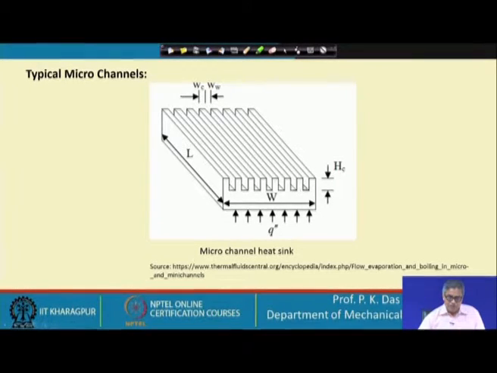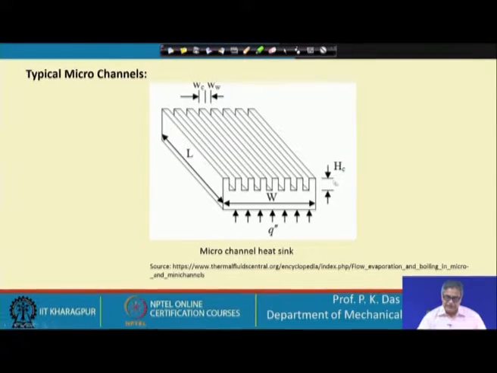In this module, we can see that there are channels of small size. Let us see how the channel dimensions are defined. One particular channel length is L, and L could be large, comparable to the conventional lengths, but there is restriction on H.